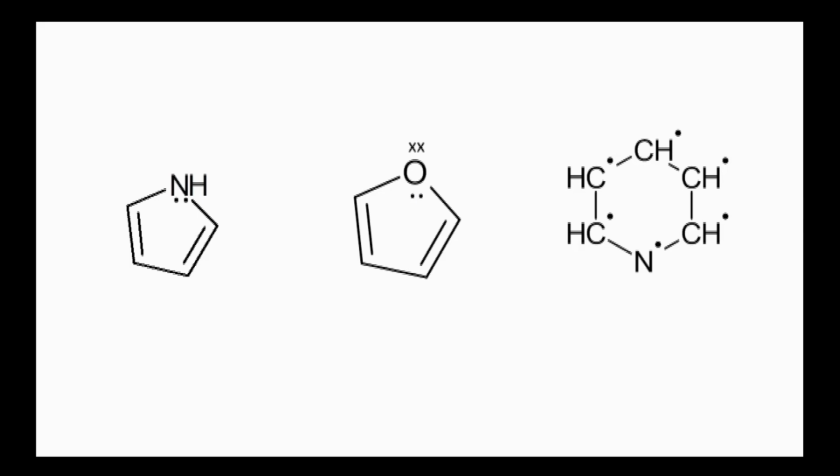Similarly, this is pyridine. Instead of drawing double bonds, now we have shown the electrons on each atom present in the ring. So there are 6 pi electrons present in the ring. So the value of n will be 1. As we see, pi electrons are equally distributed on the atoms present in the ring, so it is an aromatic structure. In short, all these structures are aromatic. They are heterocycles, they are non-benzenoids, and they are aromatic.